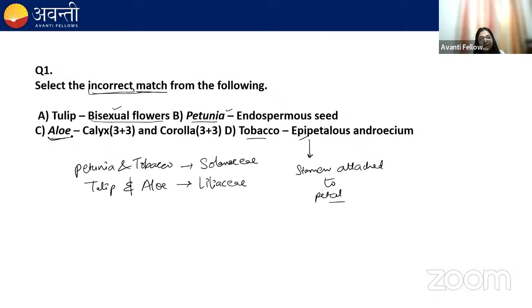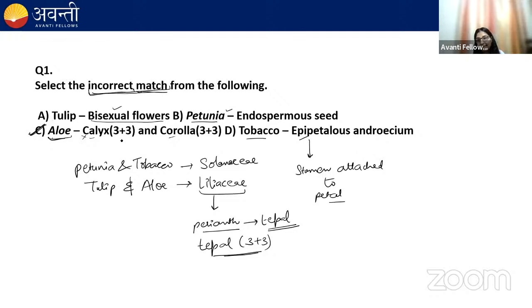But aloe vera, remember Liliaceae, they have perianth, where the calyx and corolla are not differentiated. And the unit of perianth is tepal. So in aloe vera, the tepal shows 3+3 arrangement. There's no differentiation of calyx and corolla. So this is incorrect, and the correct option with respect to the question, because the question is asking about the incorrect match. I hope it is clear.